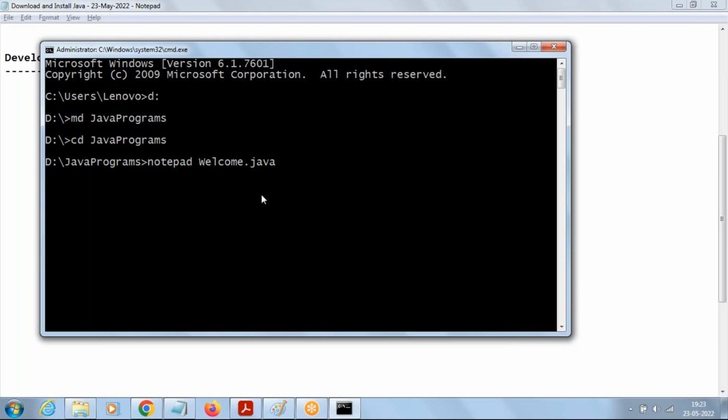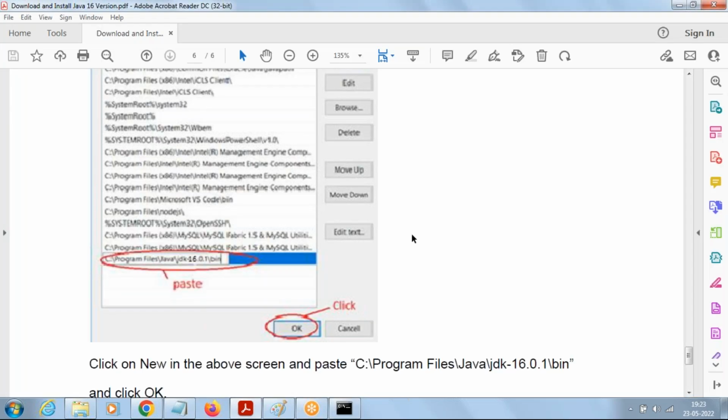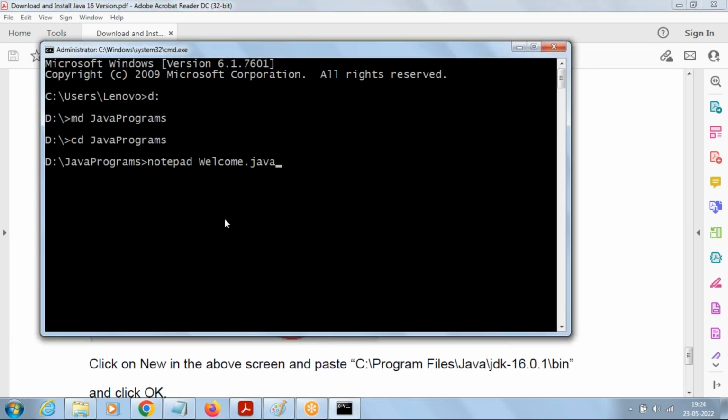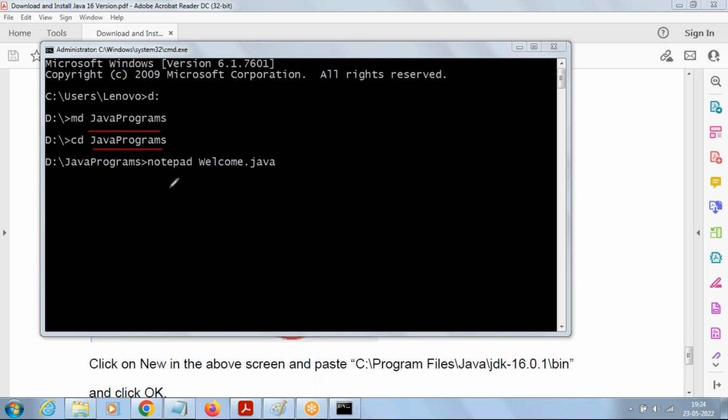So just now we have seen how to download and install Java up to now. I'll be sharing this document, a PDF document, where you can find how to download and install Java. Now we are seeing how to develop Java application at command prompt. Okay. So for that, I have created a folder Java programs, and I've opened the folder Java programs. That much we have done.